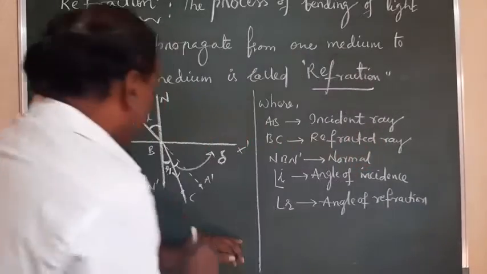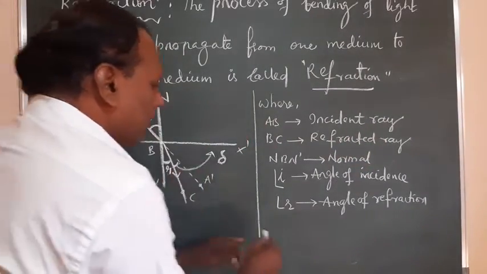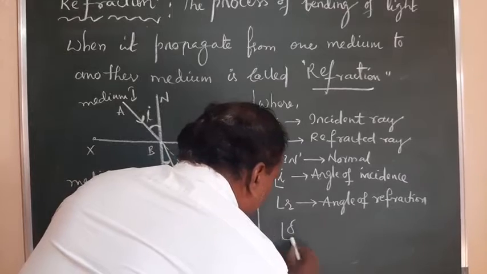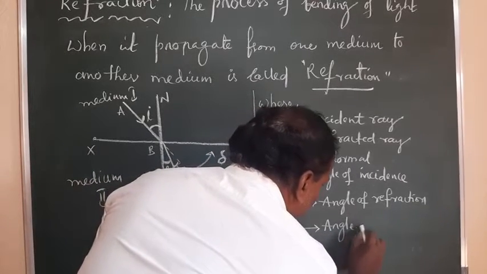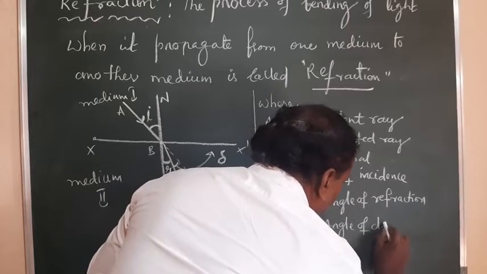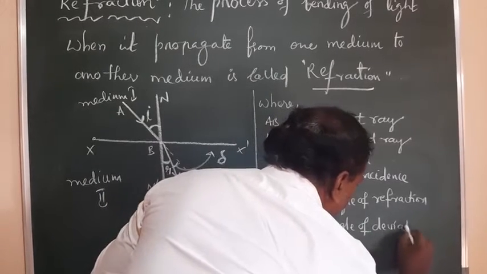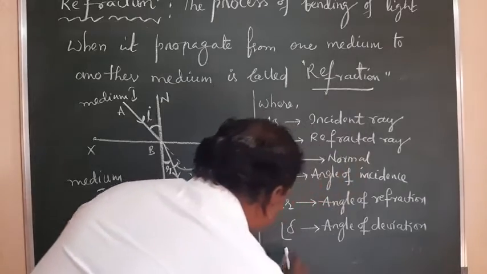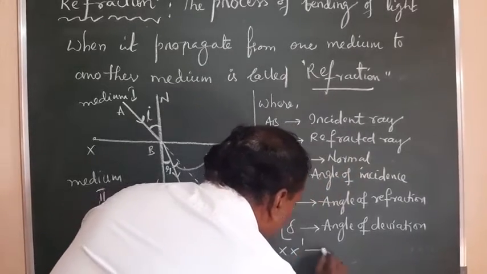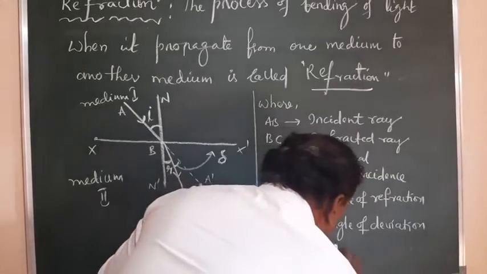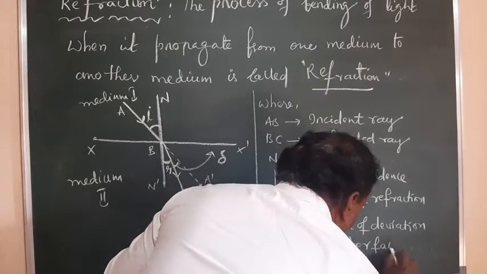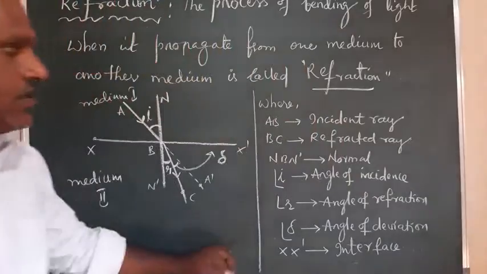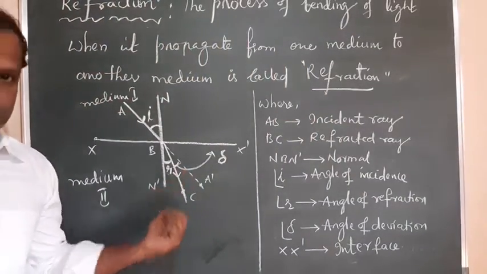And this angle is delta, which is nothing but the angle of deviation. And X dash is the interface, right? So this terminology you have to remember.